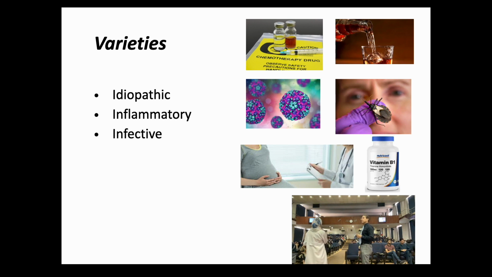Infective, like a viral infection, the Coxsackie B virus. Toxic, like alcohol or cocaine. There's a variety that is Takotsubo, also known as broken heart syndrome. What happens here is that the systolic disorder is a result of sudden emotional distress. So if you've got a broken relationship, you've got a loss, you fail miserably in your final professional exam, you may have this.